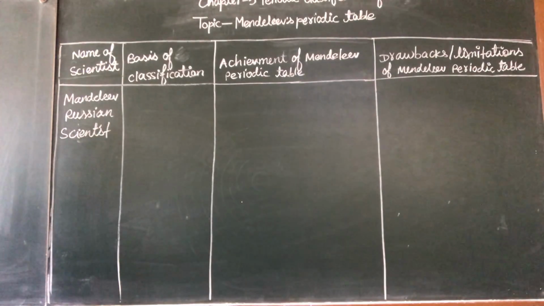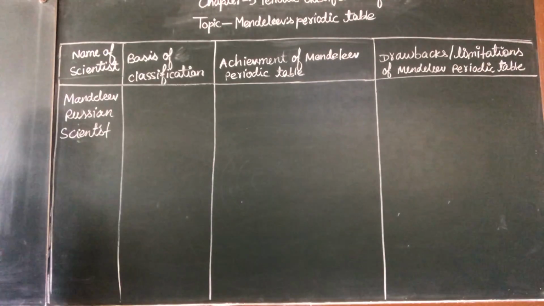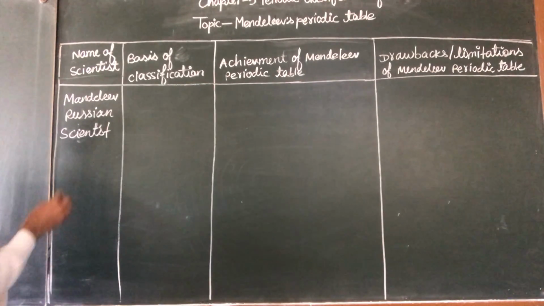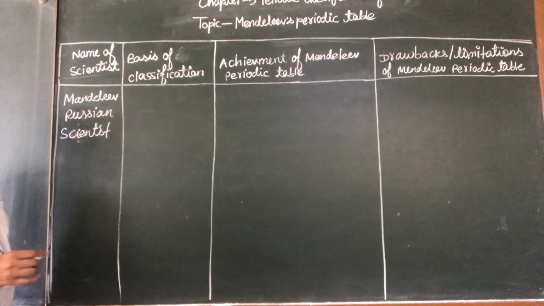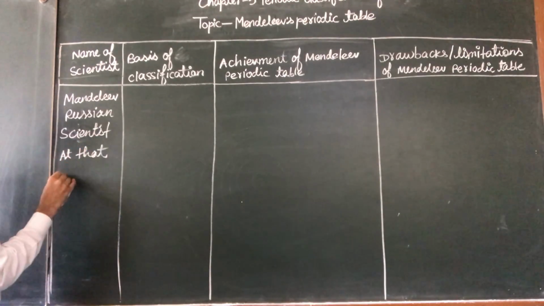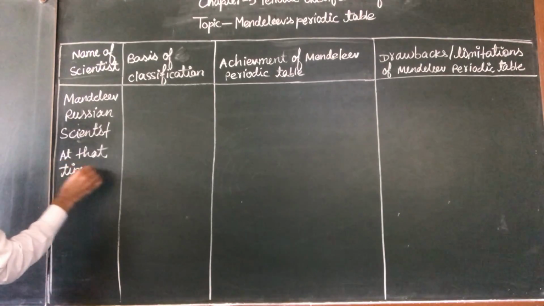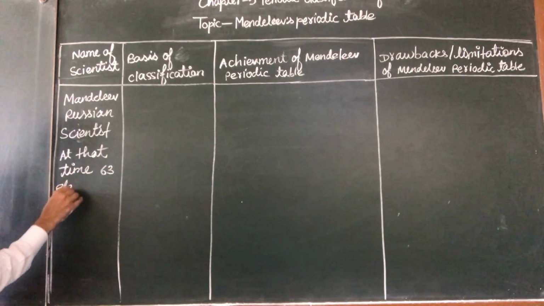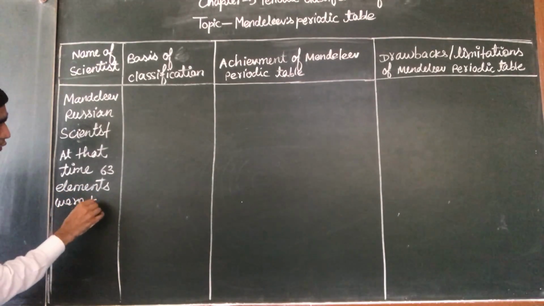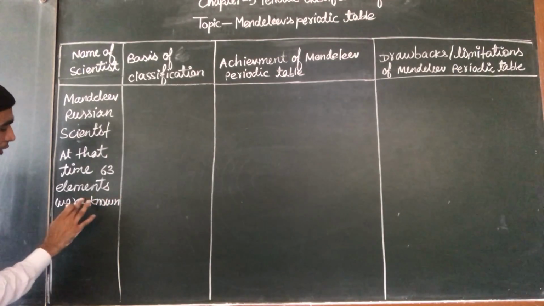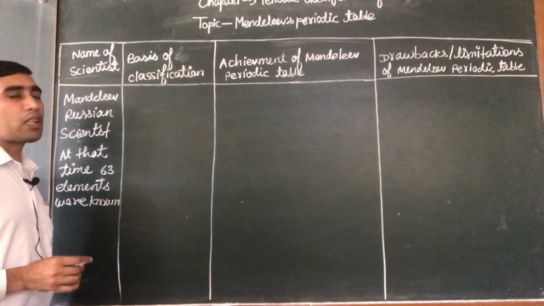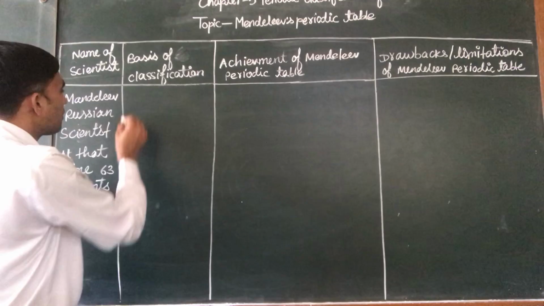Mendeleev was a Russian scientist, and when Mendeleev tried to arrange the elements in a systematic order, at that time 63 elements were known.